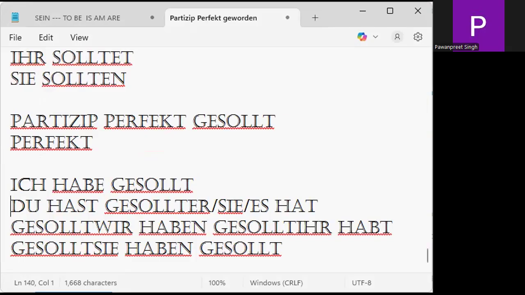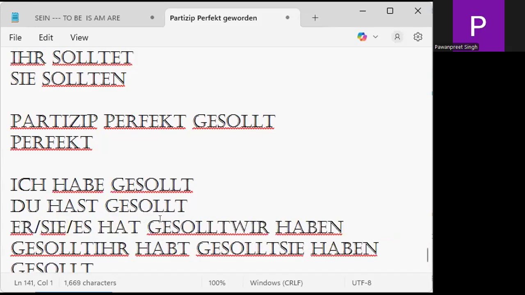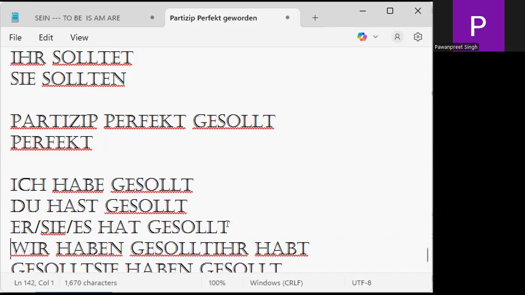Du hast gesollt. Er, sie, es hat gesollt. Wir haben gesollt. Please repeat after me. Ich habe, pen down, please. Ich habe gesollt. Is it clear to you, my team? Say clear. Is it clear to you? Ich habe gesollt. Clear? We say I should have.